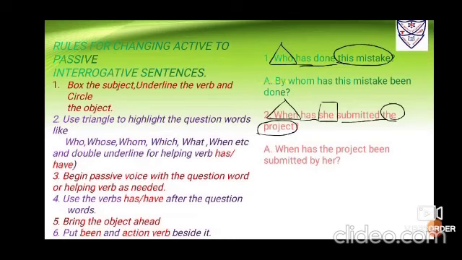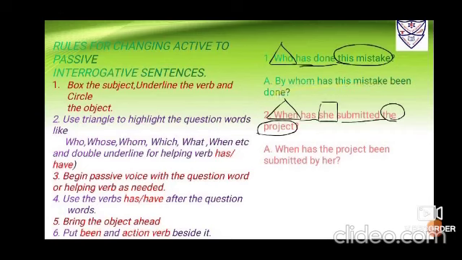Now you are going to bring this mistake ahead. According to this mistake, I'll be using either has or have, because it is only mistake, singular, so I'll be using has. So one pair you could see, children, here: WH and helping verb, by whom has. Then the object, this mistake. Next, the third form of the verb. Before adding the third form, I'll put BW and been, and then done. So it seems, by whom has this mistake been done? Two pairs: WH and helping verb, BW and been with the third form of the verb.